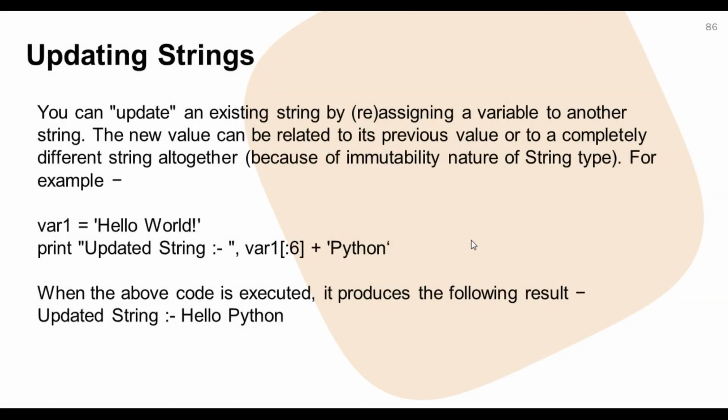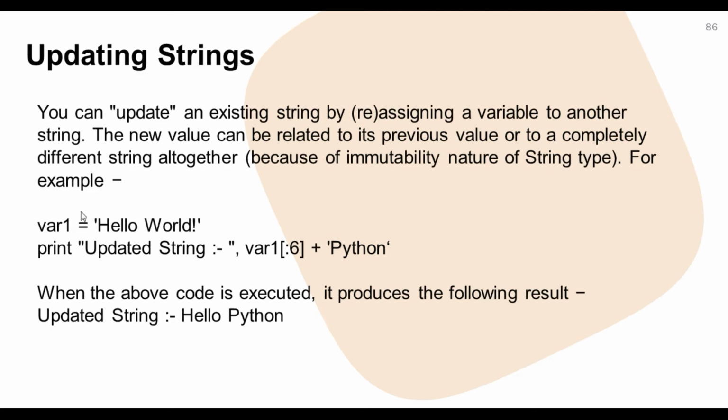Now student, we have to understand how to update a string. Actually a string can't be updated, it can be reassigned. It means we are going to completely change the value of that string, because the string is immutable in nature. Student, you have learned in an earlier video what immutability and mutability are. According to that, we understand that a string is immutable, so we can reassign it.